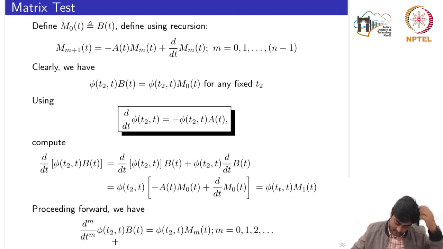Proceeding forward, I take the m times derivative of the left hand side, and finally I would see that every time this part is equal to the state transition matrix for any fixed time t2 multiplied by this M m, which we have defined here by using the recursion.